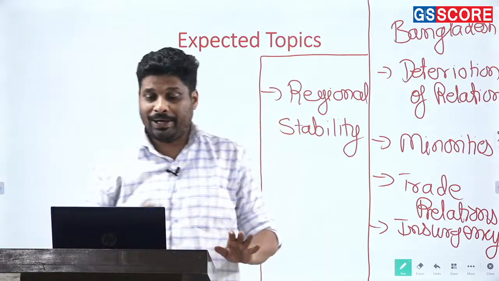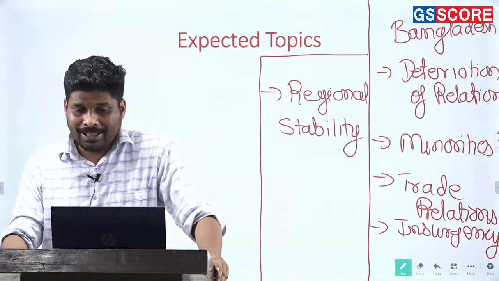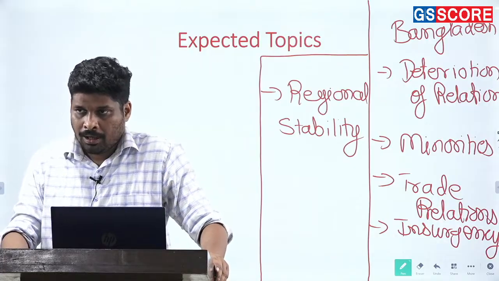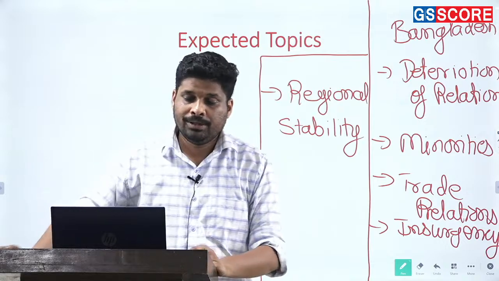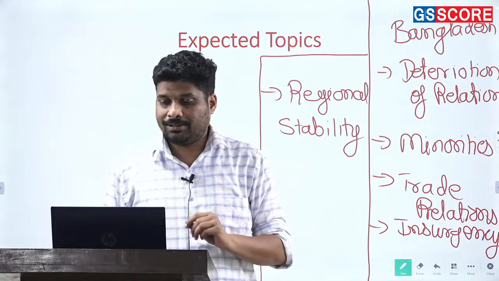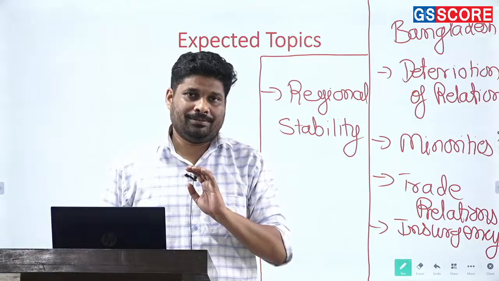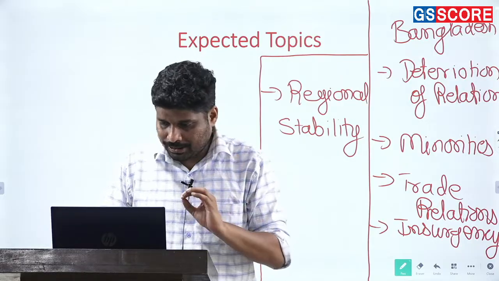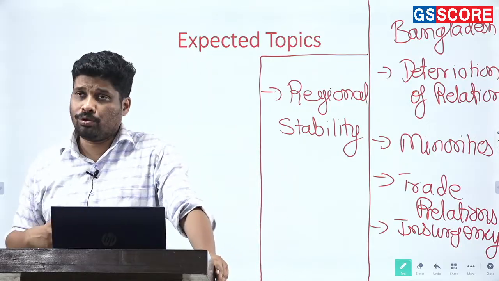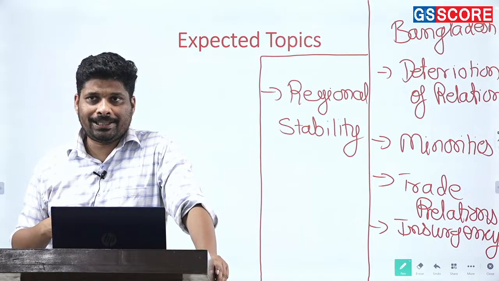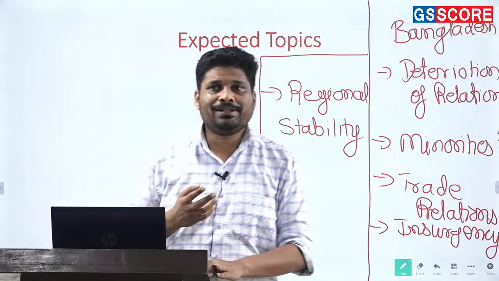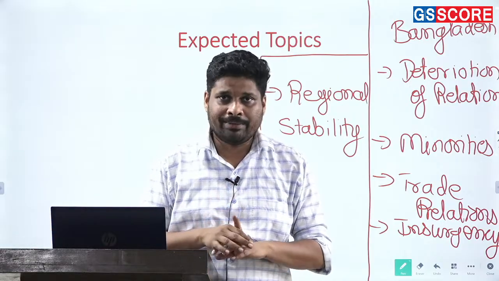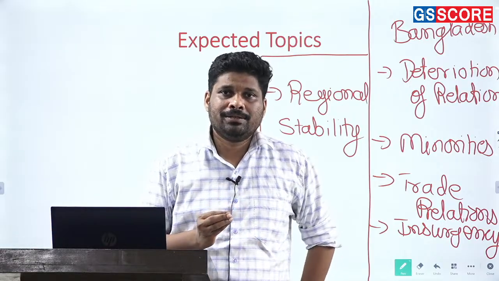And lastly, I will say the utility of the neighborhood first policy in the light of trust deficit and strategic cooperation. Now look, when it comes to India and its neighbors, there are certain initiatives that you have to mention. One of them is the neighborhood first policy.